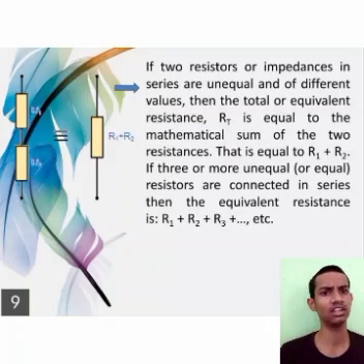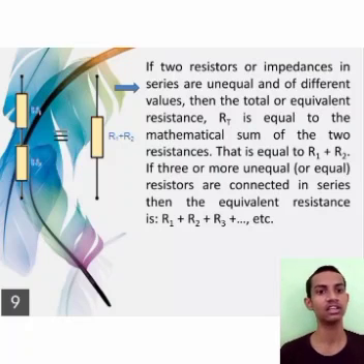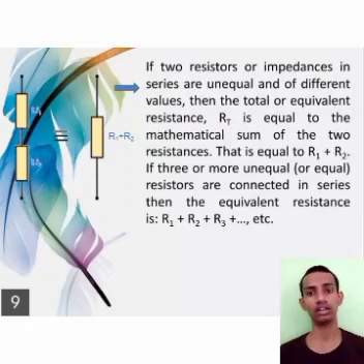If two resistors or impedances in series are unequal and of different value, then the total or equivalent resistance RT is equal to the mathematical sum of the two resistances, that is equal to R1 plus R2. If three or more unequal or equal resistors are connected in series, then the equivalent resistance is R1 plus R2 plus R3 plus dot dot dot etc.